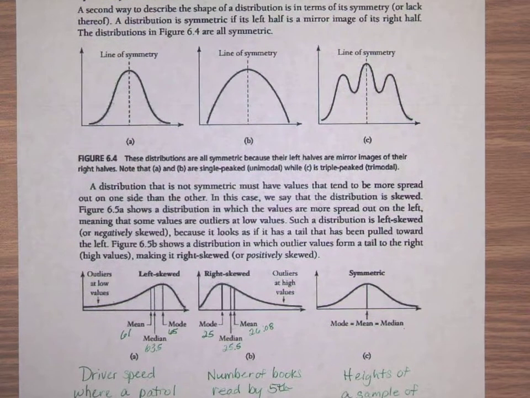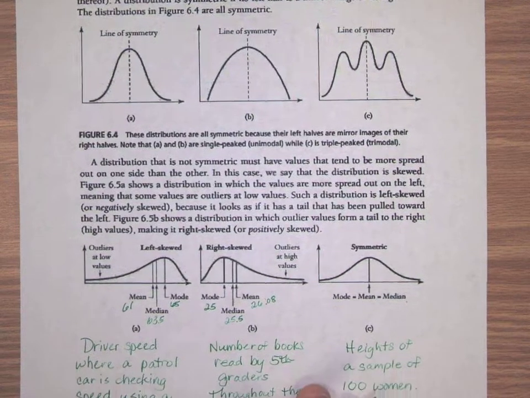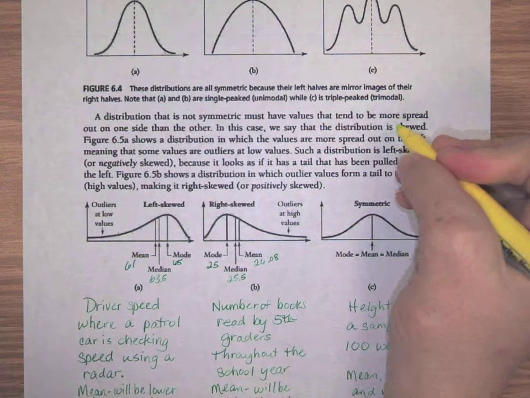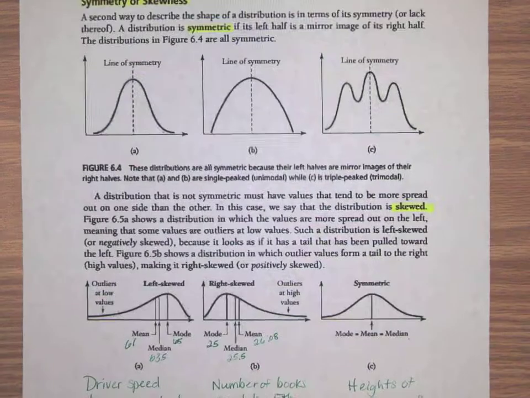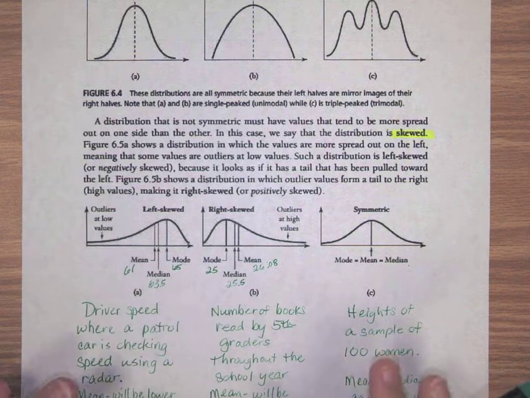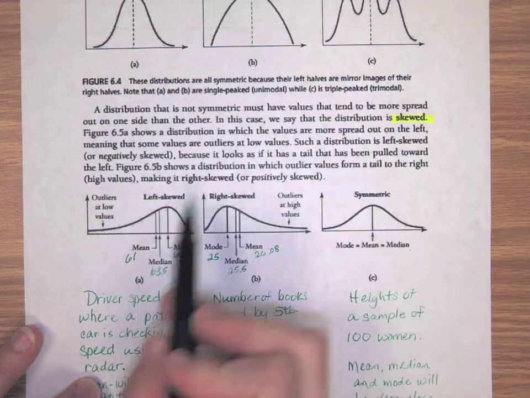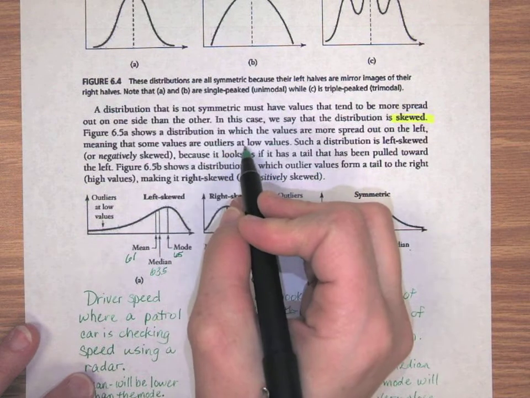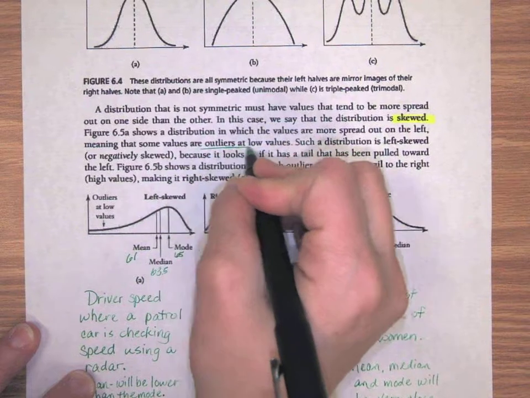A distribution that is not symmetric must have values that tend to be more spread out on one side or the other, and in this case we say that it's skewed. Okay, so this was our vocabulary word that we talked about, the data being skewed if it's not symmetric like we saw up here. So in this figure we can see a distribution in which the values are more spread out on the left, meaning some of the values are outliers at the low values.